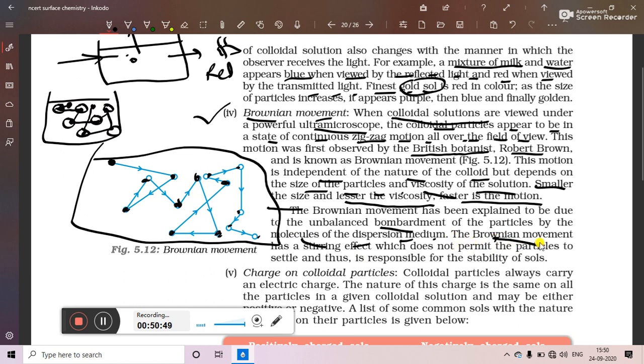Brownian movement has a stirring effect. Okay, so it has the same effect as when we stir the solution with a spoon. In the same way, here stirring is not required with the spoon, it will itself have the stirring effect due to Brownian motion, and this stirring effect does not allow the particles to settle down at the base of the vessel. So due to Brownian motion only, gravitational force is nullified and cancelled out, and so the particles are stable in the colloidal sol.